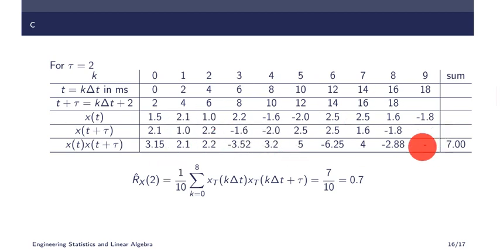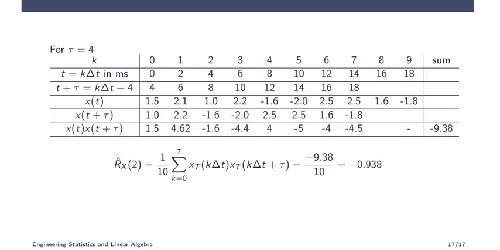Here there are no values because you don't have a value. So your summation starts from 3.15 to 2.88 only. That is why k is equal to 0 to 8 only you have, and 1 by 10. This entire sum gives 7. So 7 by 10, that will be 0.7.